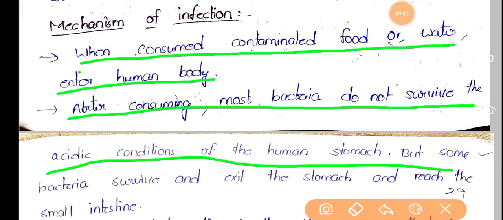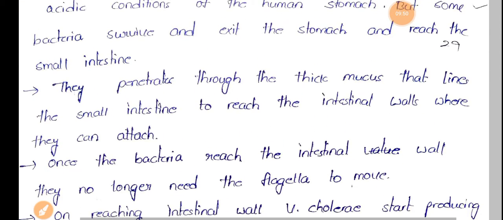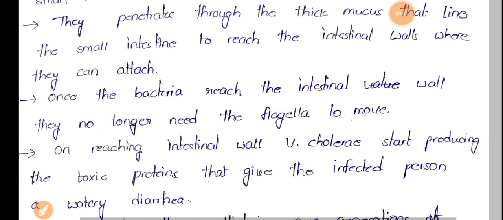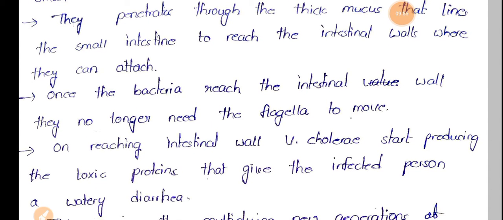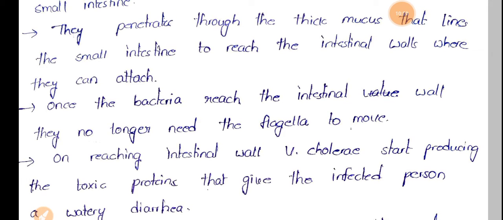Whatever the acidic condition, which is localized in the stomach, will destroy almost all the bacteria, that is Vibrio cholerae bacteria, but a few survive these acidic conditions and pass through the stomach into the small intestine. What they do after reaching the small intestine is they penetrate through the thick mucus that lines the small intestine to reach the intestinal walls where they can attach.